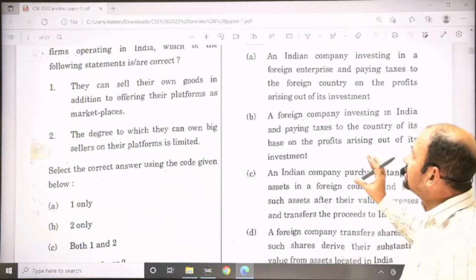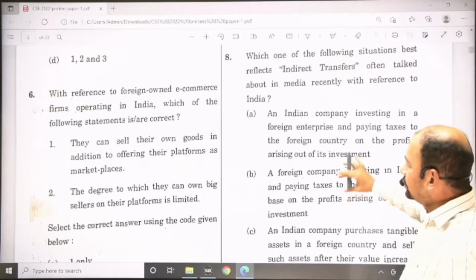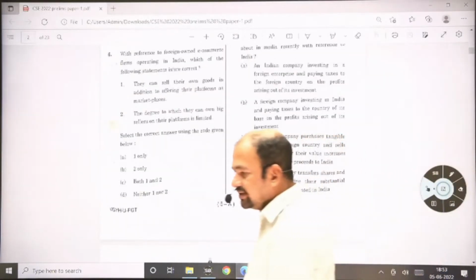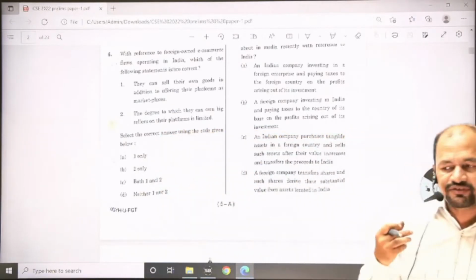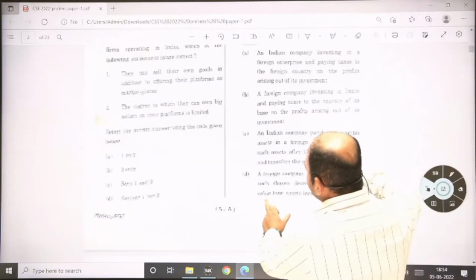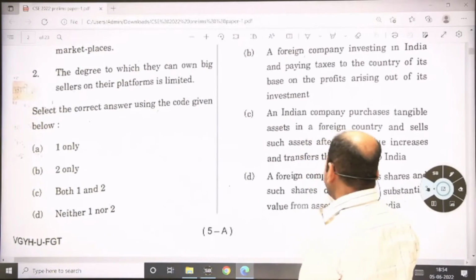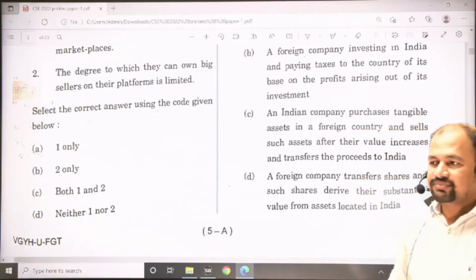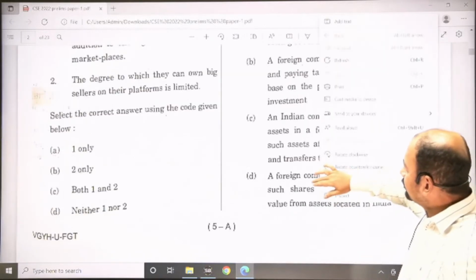Again tricky, but you can come up with the logic for this indirect transfers. So obviously they are talking about the foreign companies which are having their assets in India and they are transferring their shares in their own countries, home countries, which are foreign countries for us. So this is called indirect transfers, and they are doing this to avoid taxes and to bring them into the tax net. The government came up with the Parthasarathi Shome panel in 2012 and the Shome panel came up with the GAAR. Fine. So the answer for this is D.